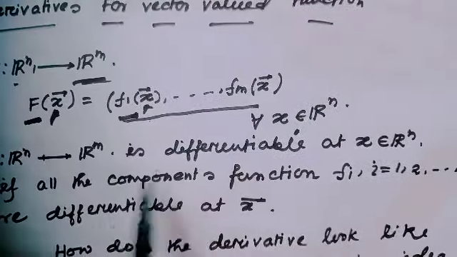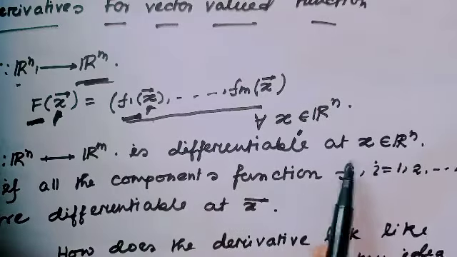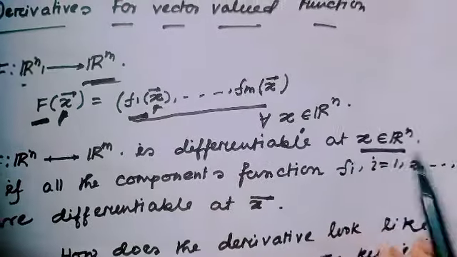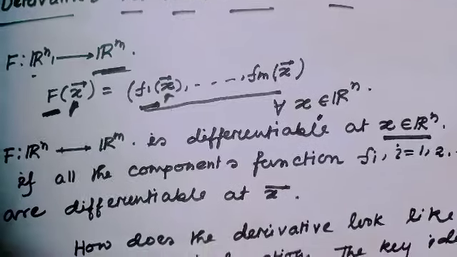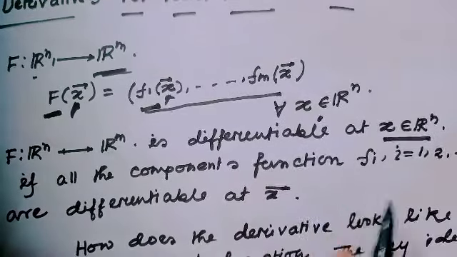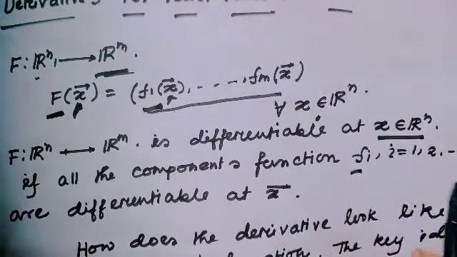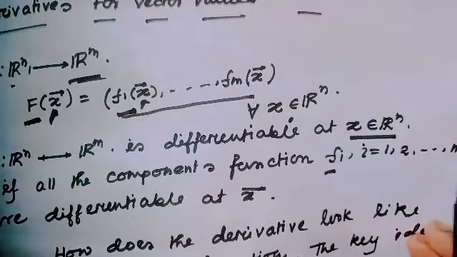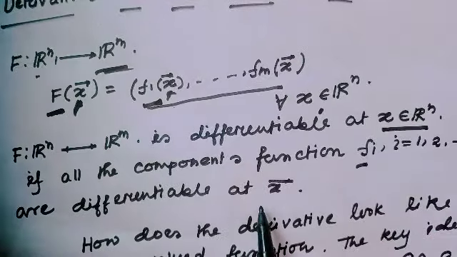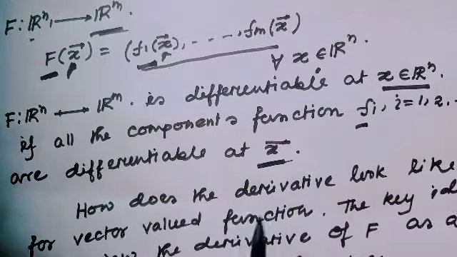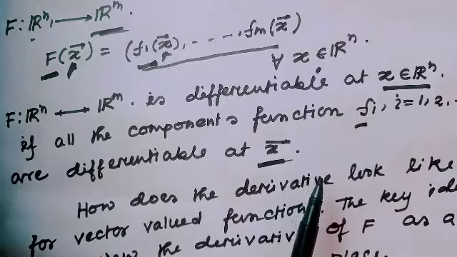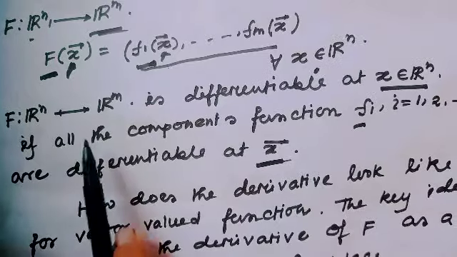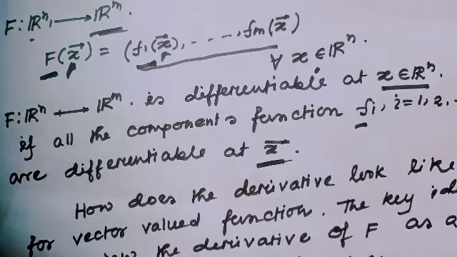F from Rn to Rm is differentiable at x belonging to Rn if all the component functions fi, where i is 1 up to m, are differentiable at x. So when all components are differentiable, then the vector valued function is differentiable.